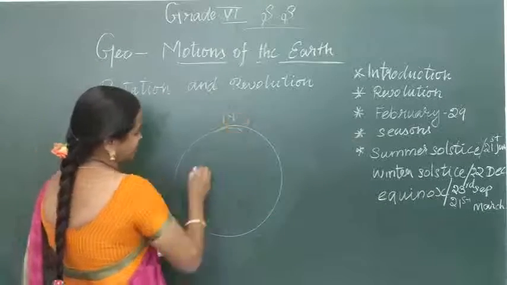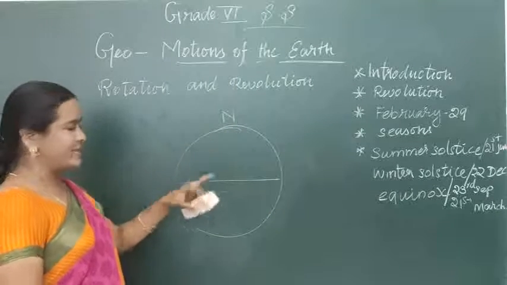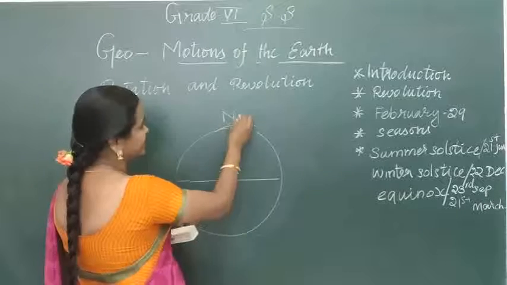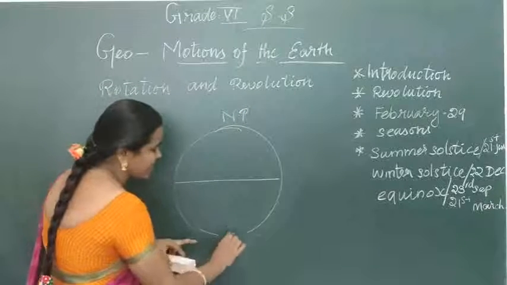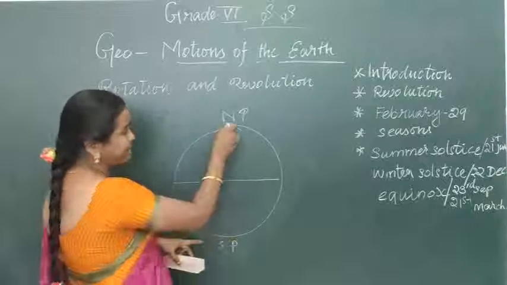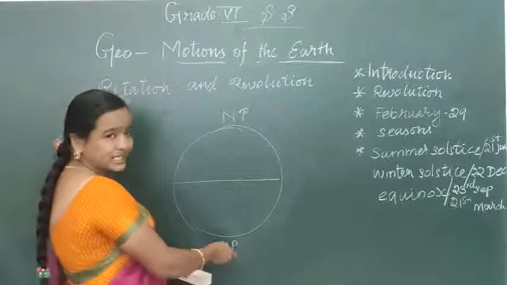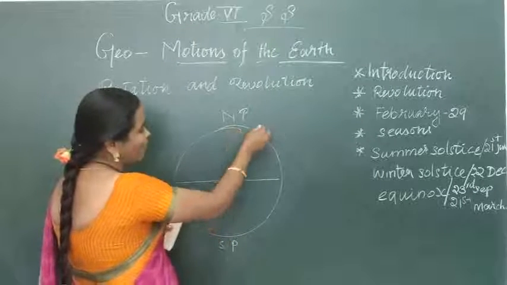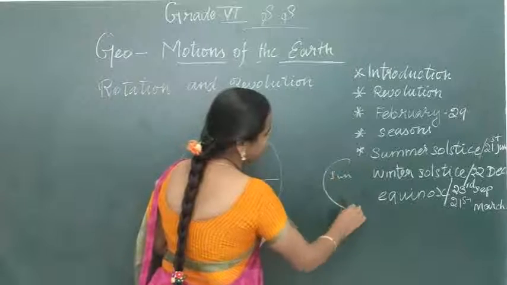See, the equator divides the earth into northern hemisphere and southern hemisphere. Am I right? So, northern hemisphere, this is the north pole. This is the polar region. And this is the south pole. The tip of the globe is the north pole, and the tip of the southern side is the south pole. Now the north pole is tilted towards the sun. Just imagine the sun here.